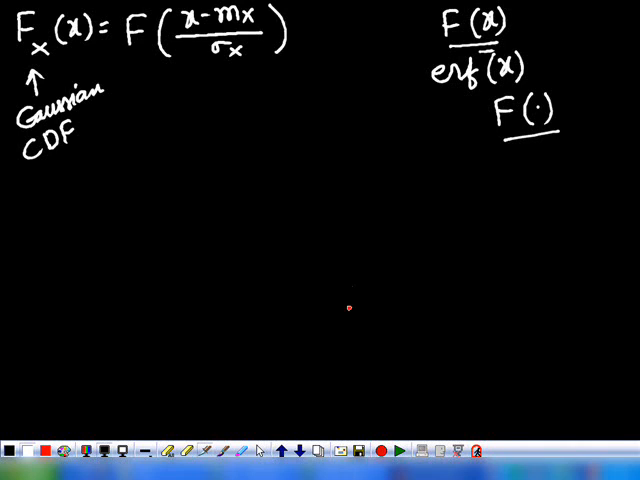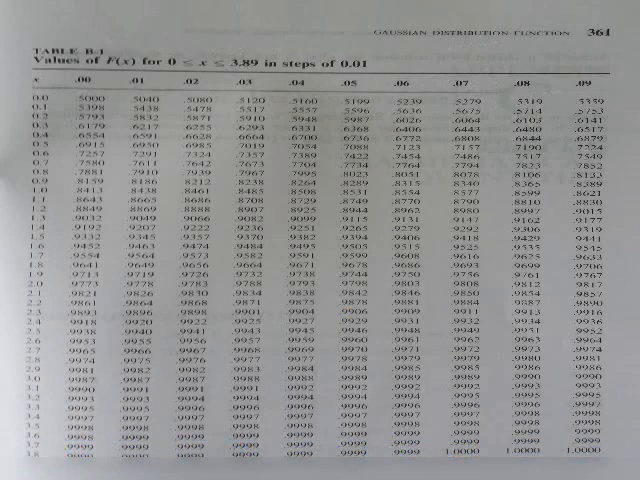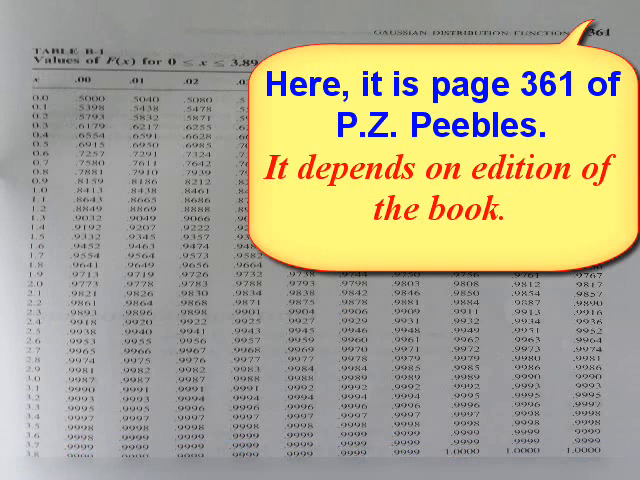For example, if you want to find F(1.1), you can get it from the table. F(2.5), you can get it from the table. So this is the table. If you have the textbook, you can see page number 418 of the tables. Page number 418. So this is the table. Of course, it is not visible.